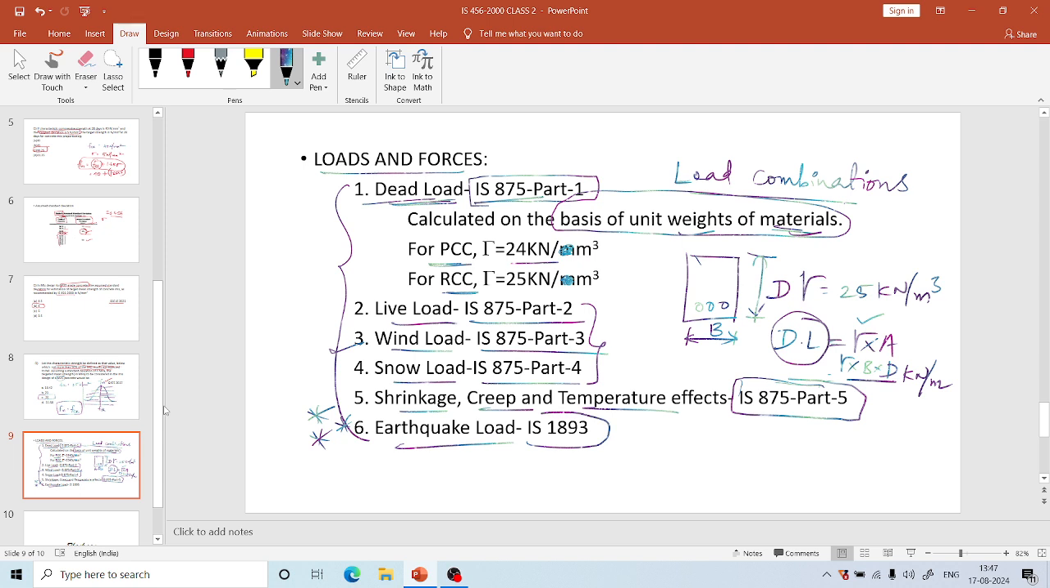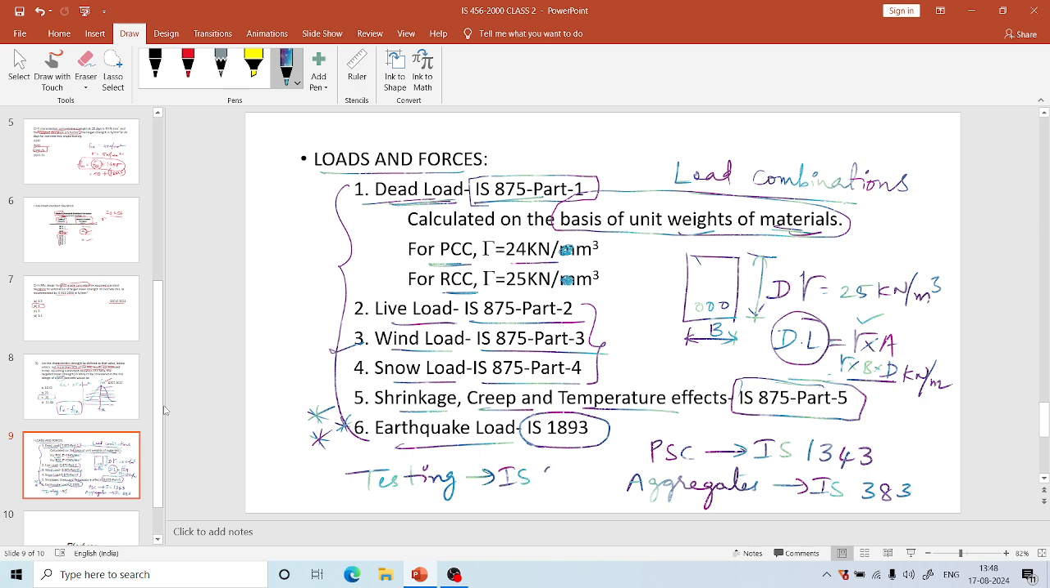It is IS 1893. We should also remember that for pre-stressed concrete the code book is IS 1343, for aggregates IS 383, and for testing of concrete and all, IS 516. These are the code books we have to remember, because in the options they can directly ask which code book is related to what.